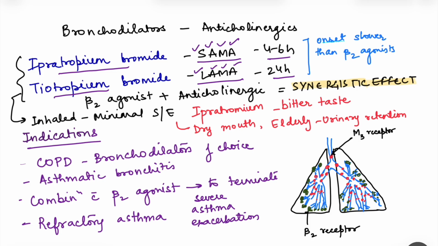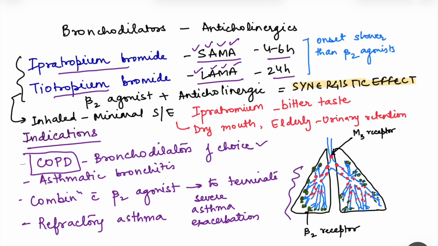And even though these are bronchodilators, remember, they are not preferred alone in asthma, because in asthma, the smaller bronchioles are affected more. In fact, these are the bronchodilators of choice for COPD, not for asthma. Okay, we will see in a step-up strategy that if the asthma is uncontrolled on inhaled corticosteroid and LABA together, then we may add these drugs, but these are not the first drug of choice for asthma. So they are the bronchodilators of choice for COPD.